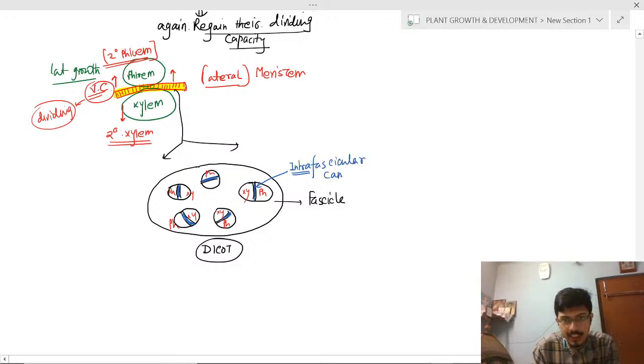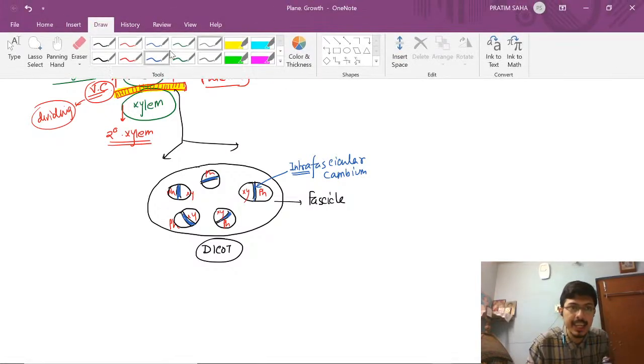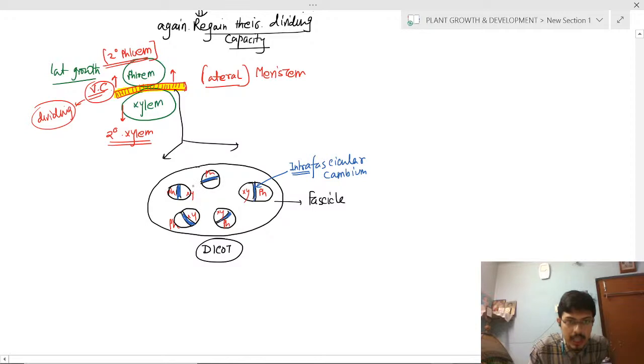The total 5 intrafascicular cambia are connected by interfascicular cambium. This is important. This green thing is interfascicular cambium. So interfascicular cambium joins the intrafascicular cambium.